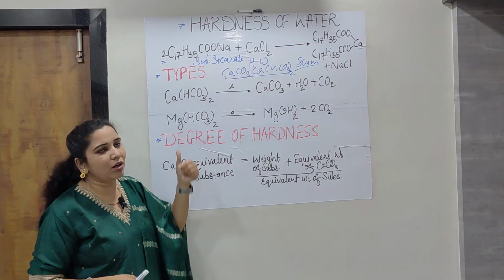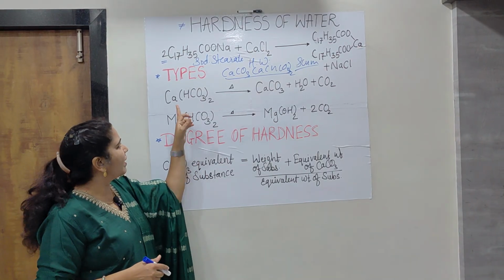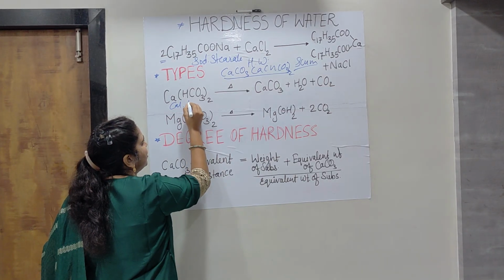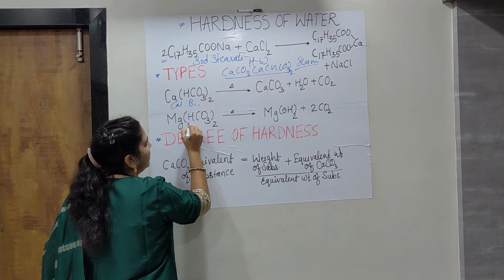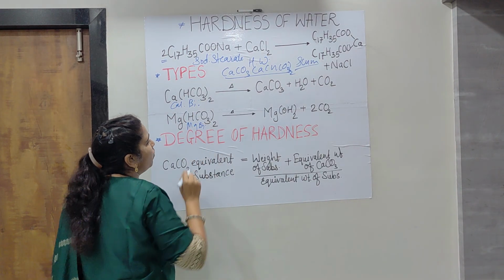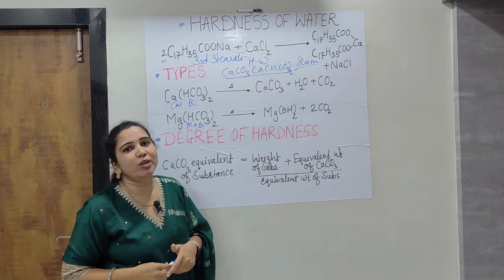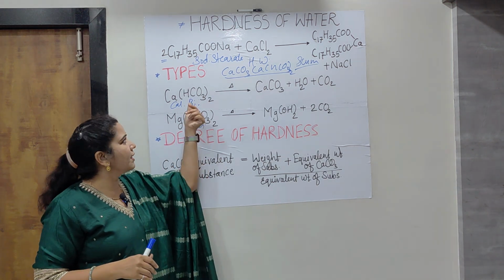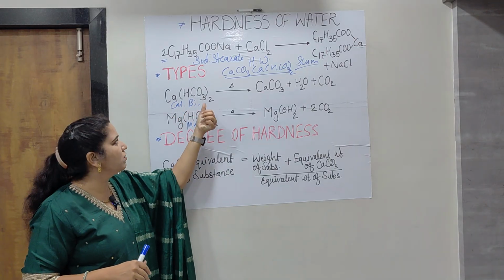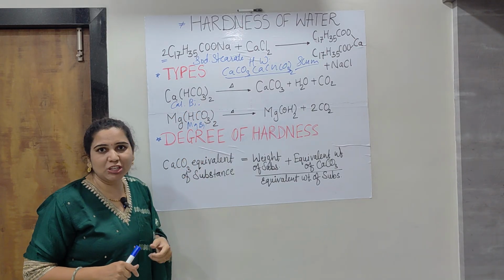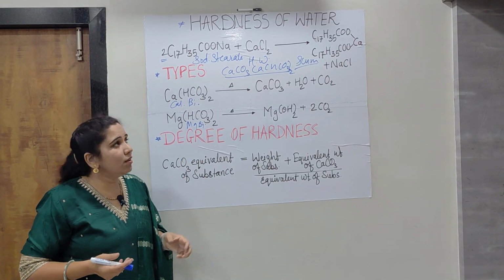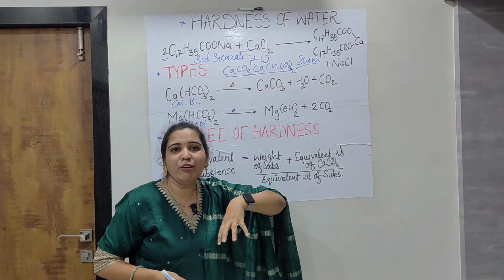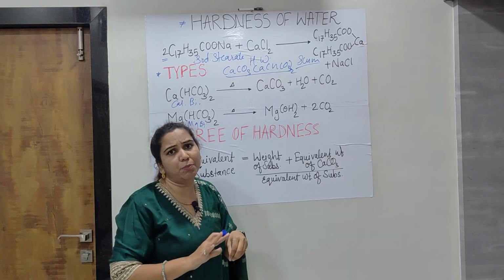Here I have already written two reactions, that is calcium bicarbonate and magnesium bicarbonate. Calcium bicarbonate is there, and this one is magnesium bicarbonate. Now what will happen? As I said, carbonates and bicarbonates are responsible for the temporary hardness. Here we have to study the reactions with calcium bicarbonate and magnesium bicarbonate. Why didn't I take the carbonates? It is because carbonate, whenever it is there, is considered a permanent hardness.